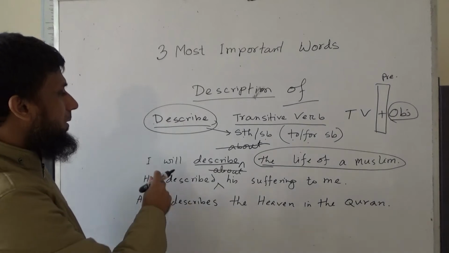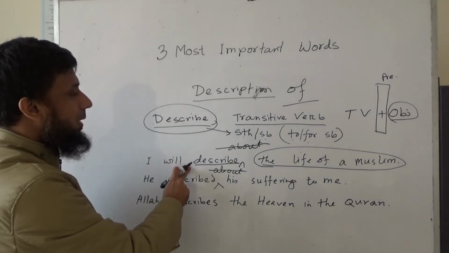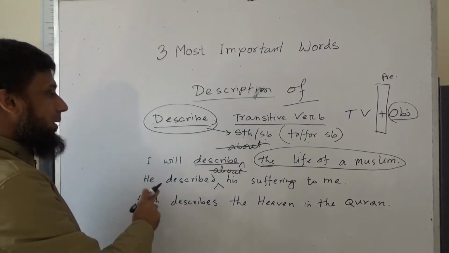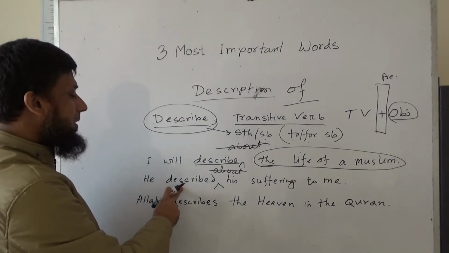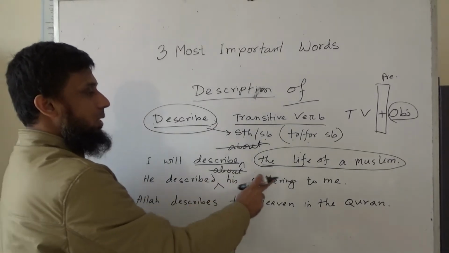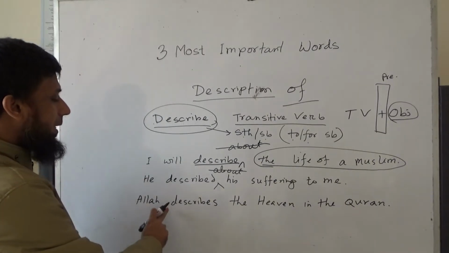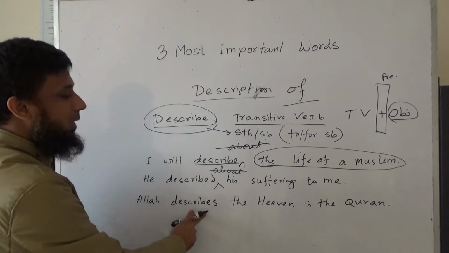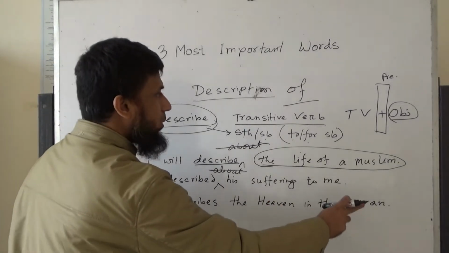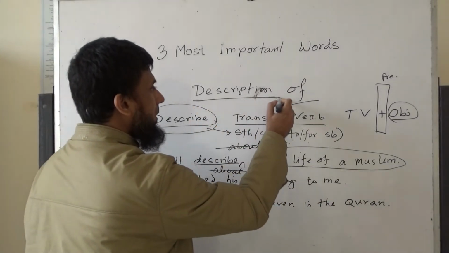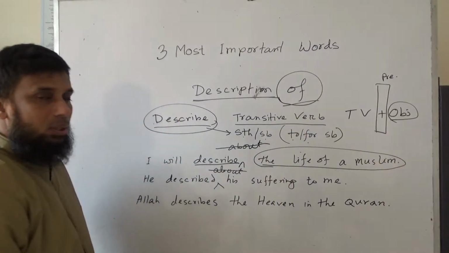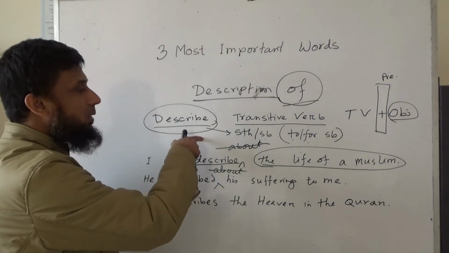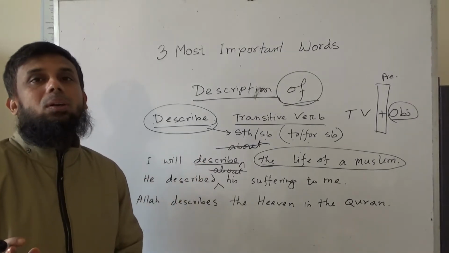So you can say, I will give a description of the life of a Muslim. He had a description of his sufferings. Allah has given a description of the heaven in the Quran. So after description you should use of, not about, and after describe there is no preposition necessary.